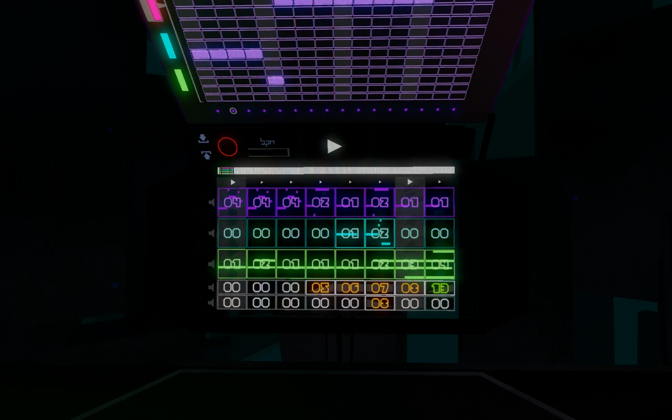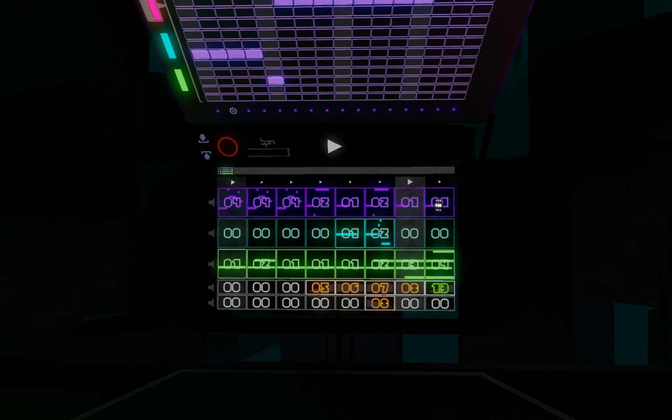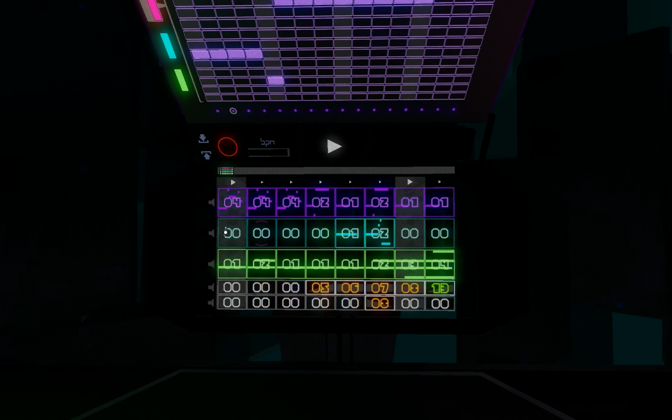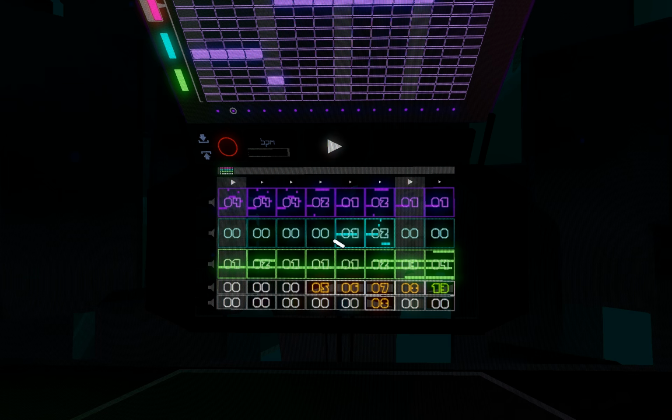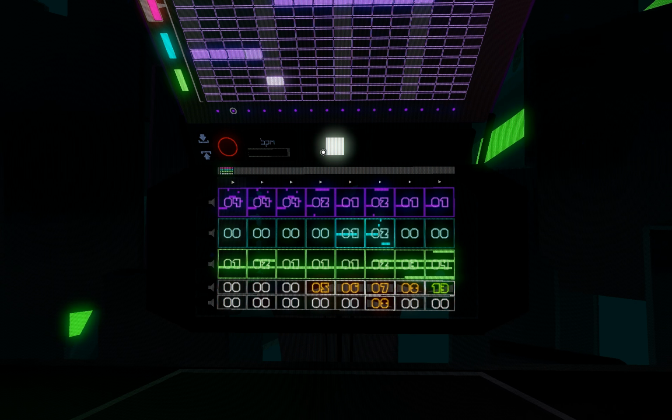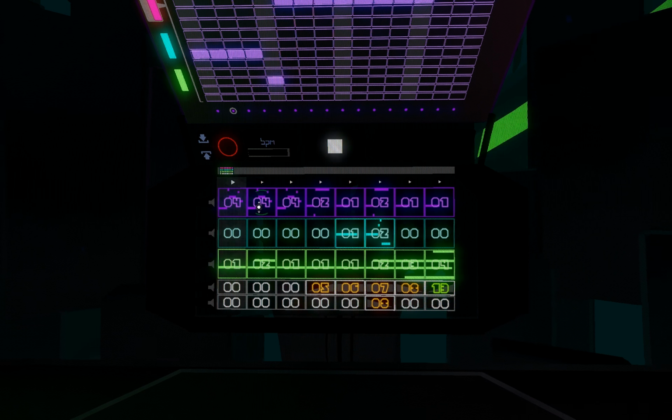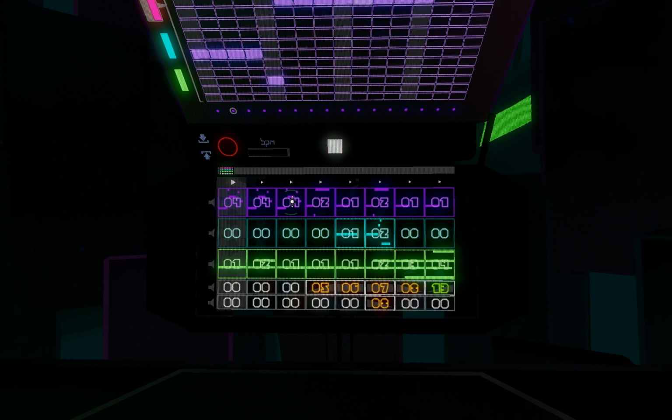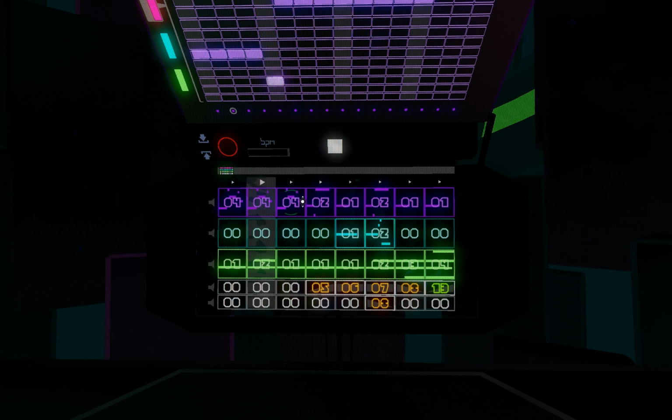Let's take a closer look at the pattern sequencer grid. Each row represents one instrument. The top is the lead synth, next is the bass synth, and the next one is the pad synth. Here, at the bottom, we have two rows for the beats. When you hit play, playback moves from left to right through each column or bar on the grid. When it gets to the end of the song, it loops back to the beginning.